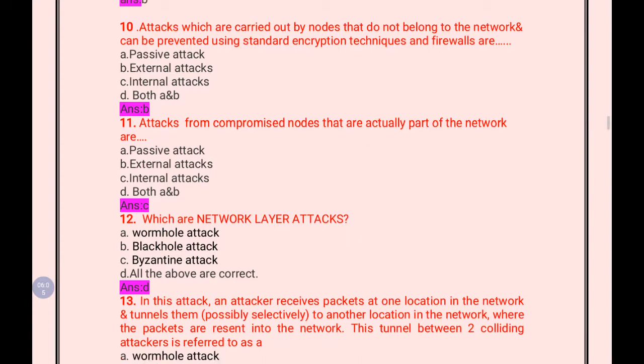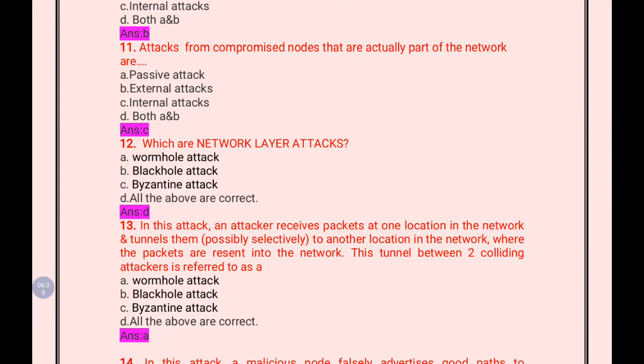So they have mentioned some attack names and you have to identify which is network layer attack. Choices are wormhole attack, black hole attack, Byzantine attack and all the above. So actually all these three attacks are network layer attacks. Wormhole, black hole, Byzantine attack, all the three are your network layer attacks.